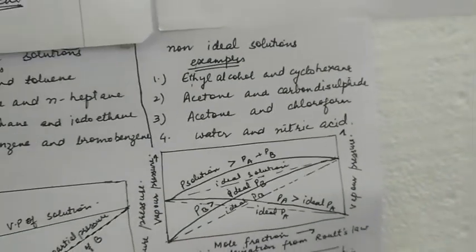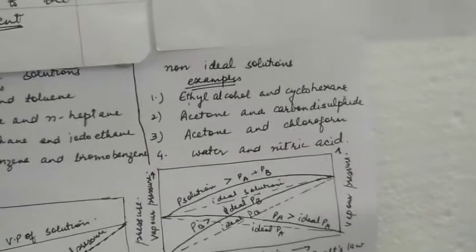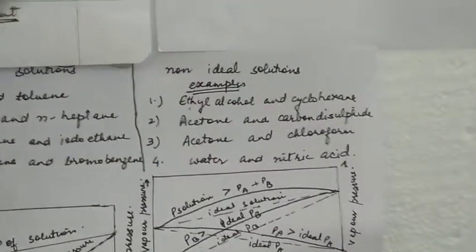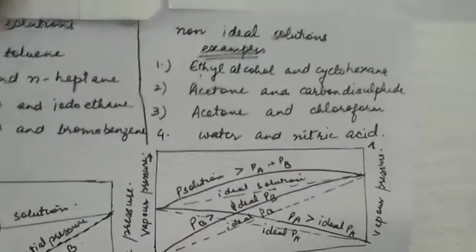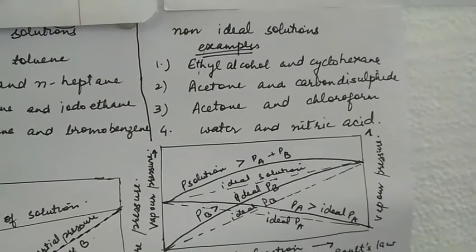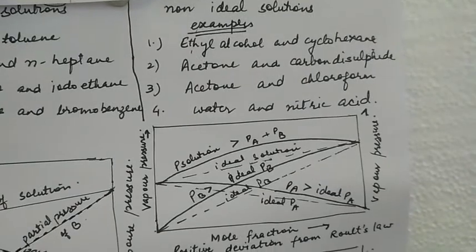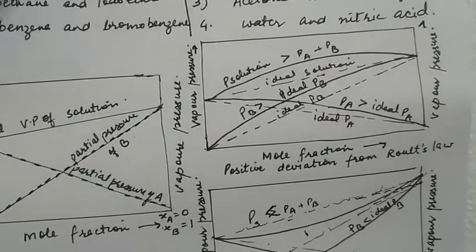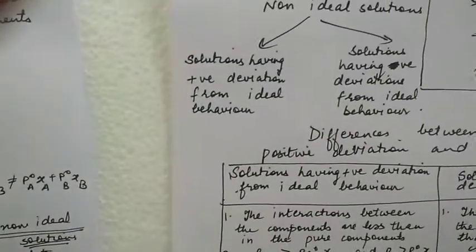Whereas the non-ideal solutions consist of components which are having different interactions: ethyl alcohol and cyclohexane, acetone and carbon disulfide, acetone and chloroform, and water and nitric acid.